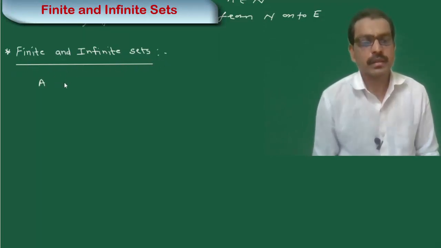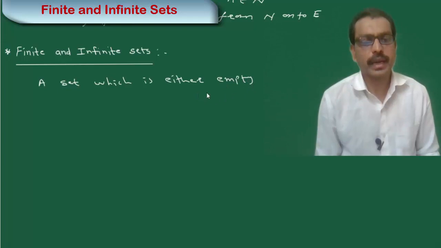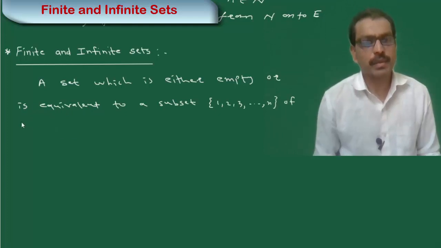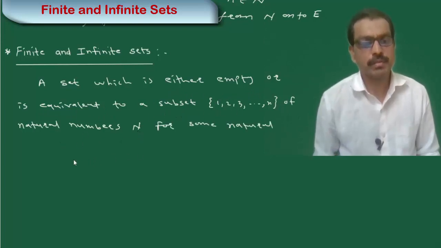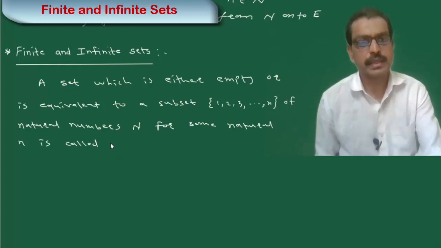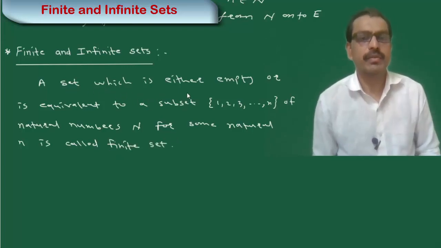A set which is either empty or is equivalent to a subset of natural numbers {1, 2, ..., n} for some natural number n is called a finite set.